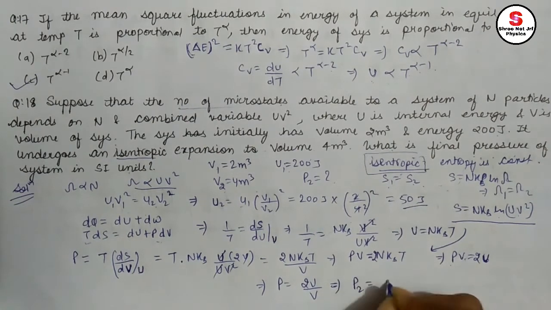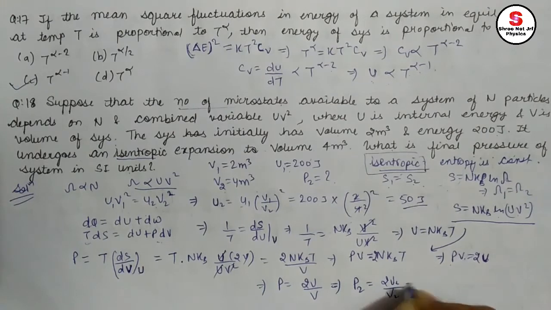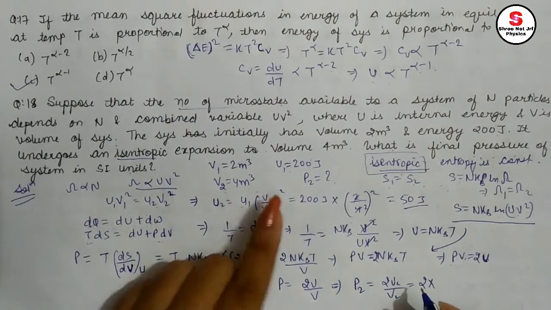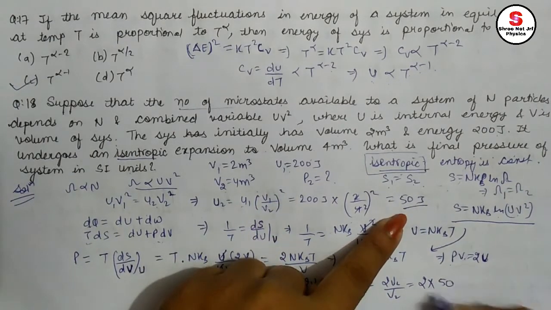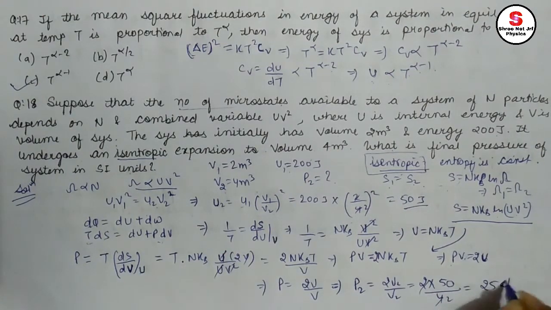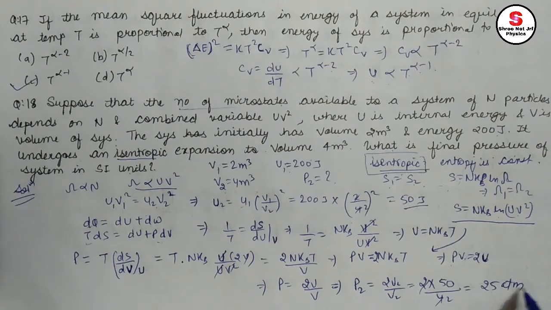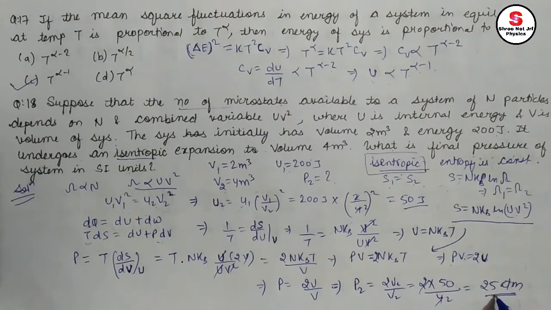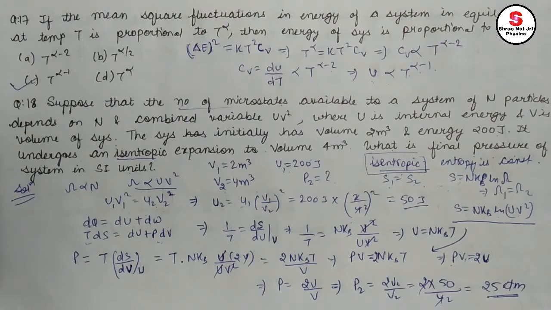This implies that P2 equals 2 U2 by V2. What is the value of U2? We calculated 50 joule. Divided by V2, which is 4, times 2. 25 atmospheric pressure. I think the writing is very bad here, but please compromise. So we got the answer, 25 atmosphere pressure. It is our right answer. See next question.